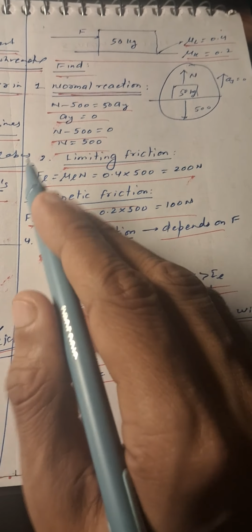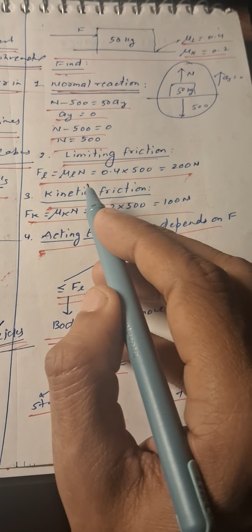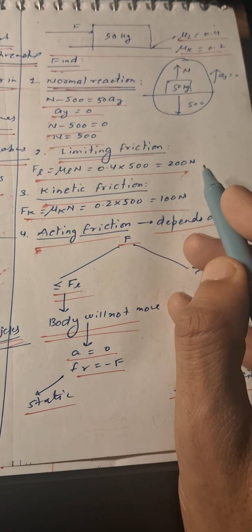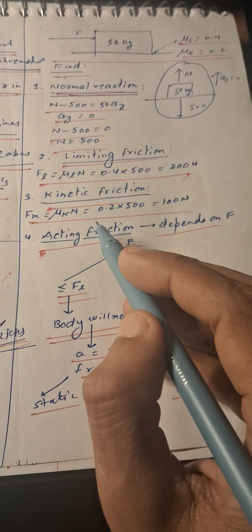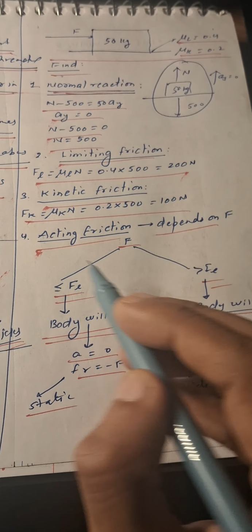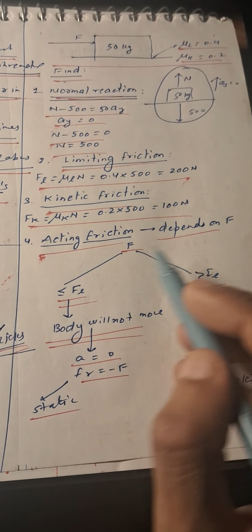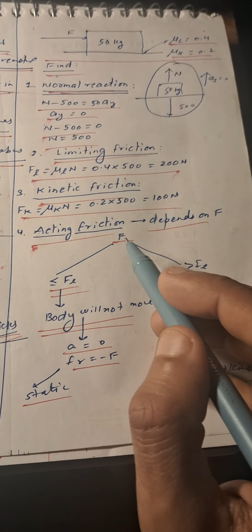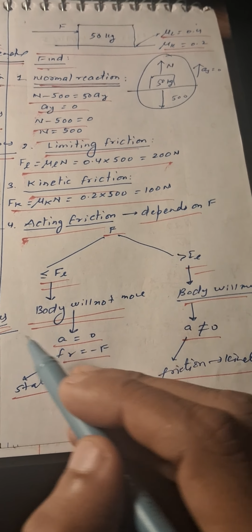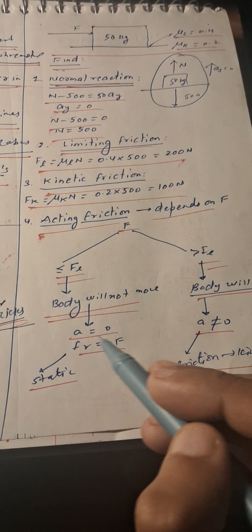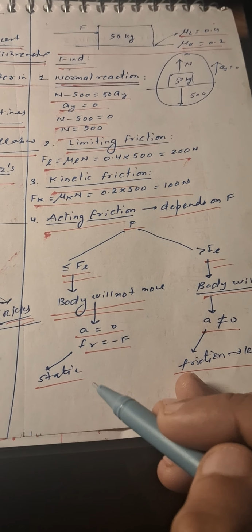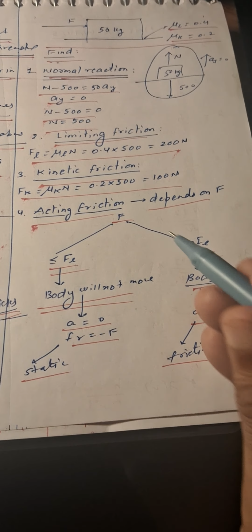Then limiting friction: F limiting is mu_L into N, so 0.4 into 500, which is 200 Newton. Then kinetic friction is mu_K into N, so 0.2 into 500, which is 100 Newton. Then the acting friction depends on F. If the force is less than limiting friction, the body will not move, so acceleration will be 0. The friction will be minus F, because the body is not moving, and the friction will be static.